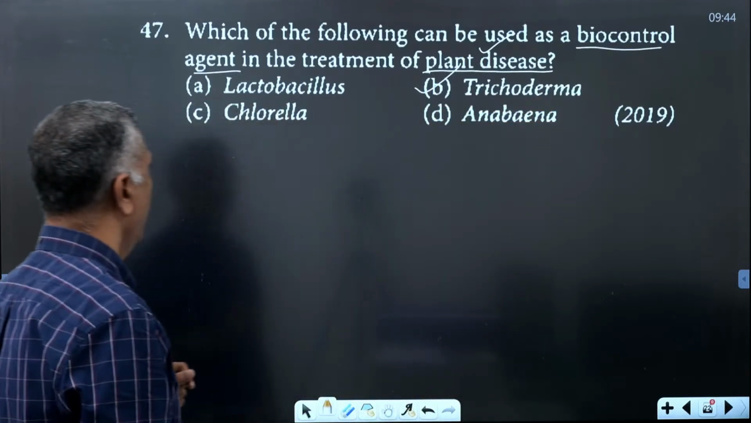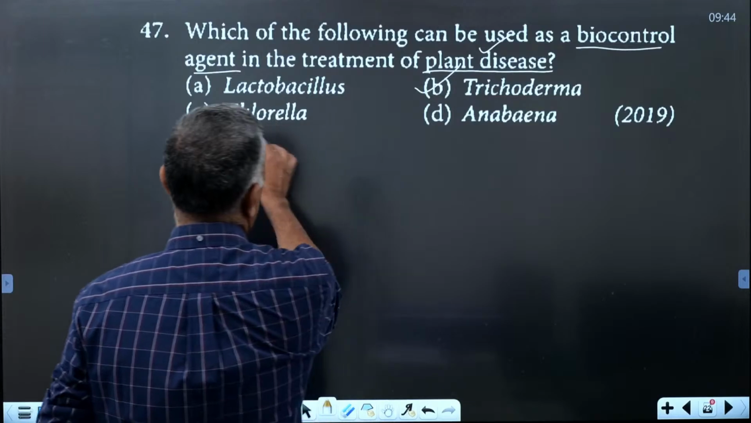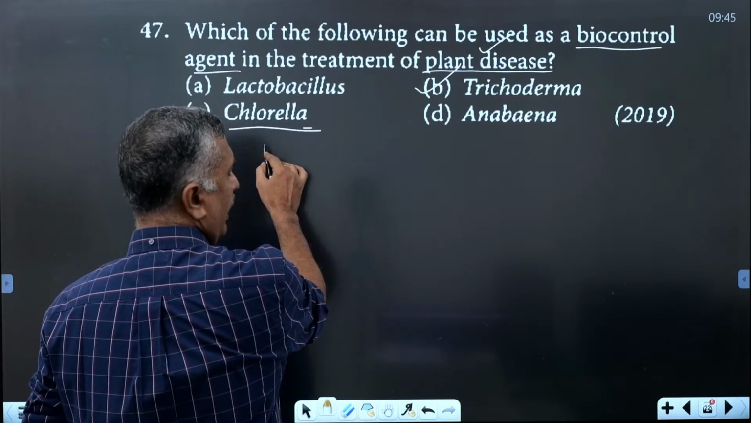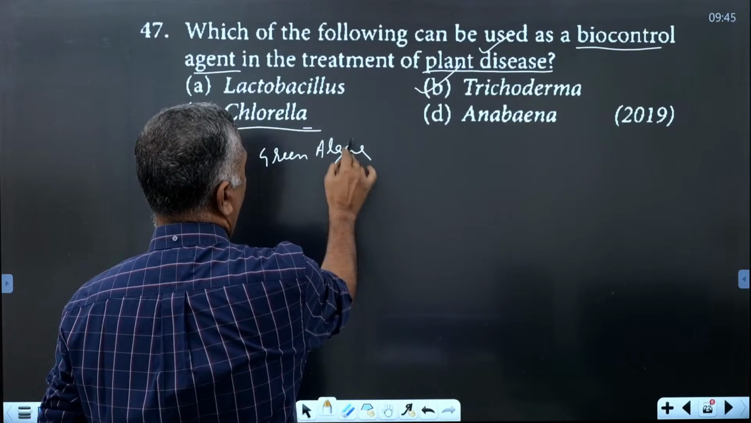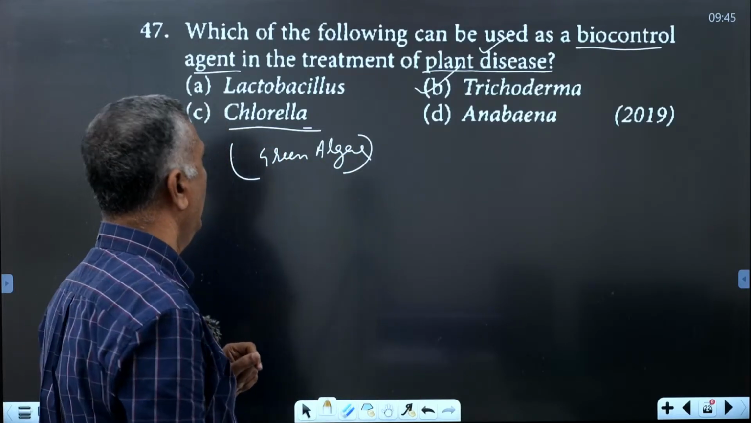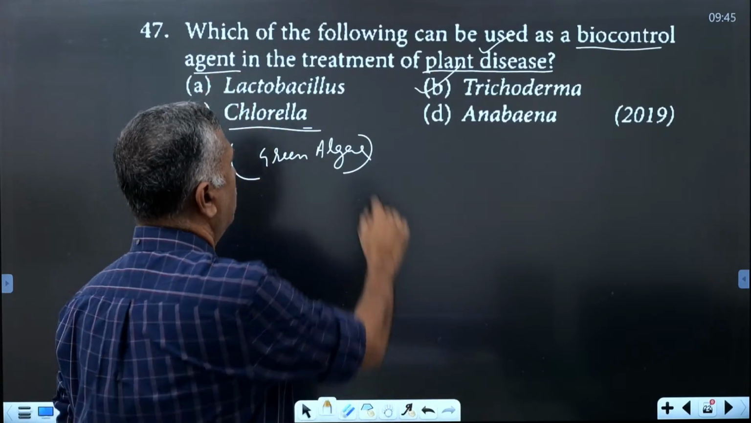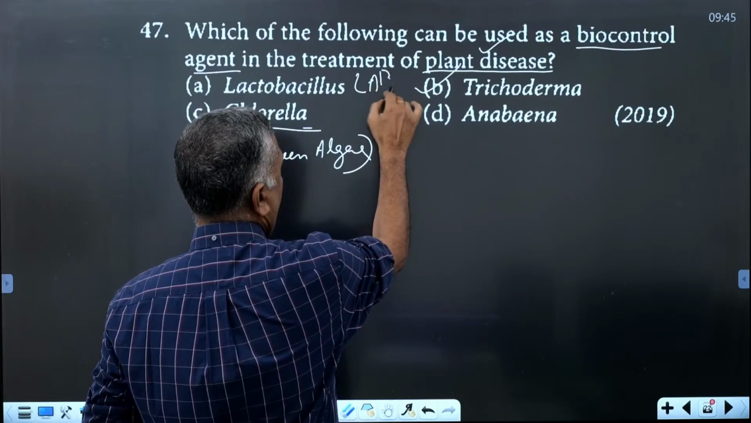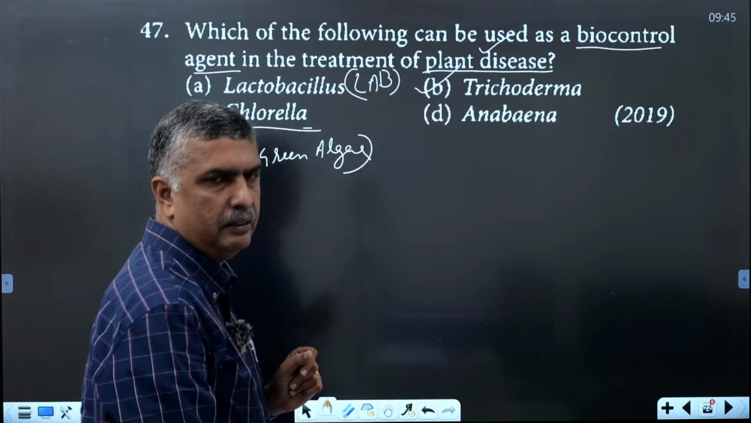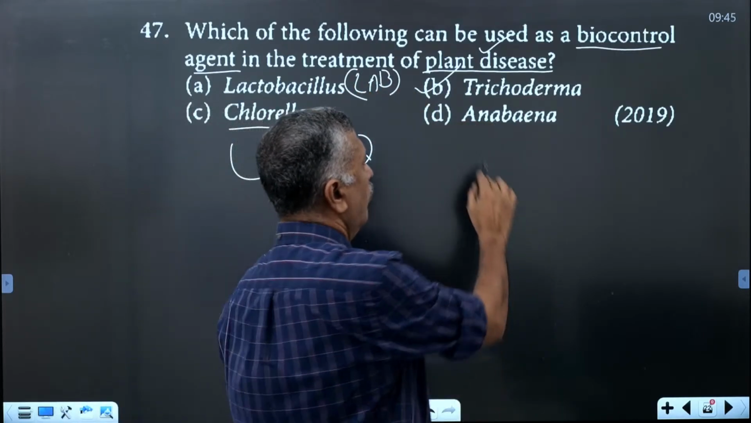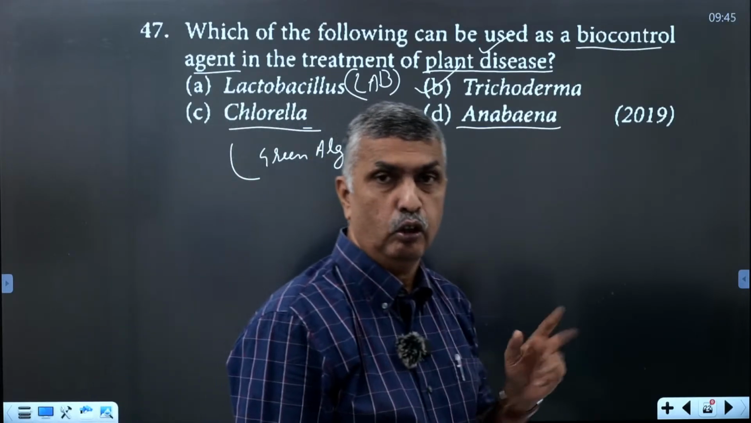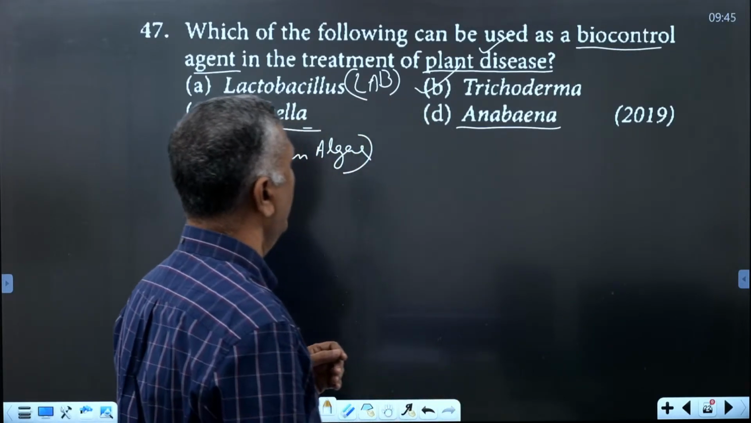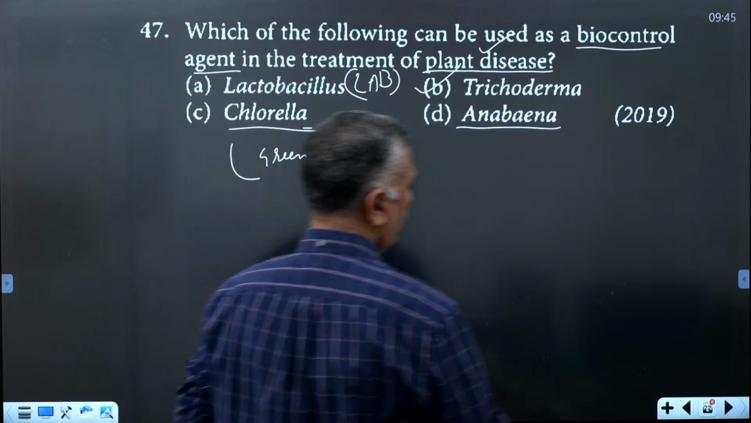Okay. Then next one. Chlorella, you have studied in green algae. Chlorella is a green algae member, unicellular green algae. Lactobacillus you have already known, lactic acid bacteria. Anabaena is a cyanobacterium, free living. Nostoc, Anabaena, etc. are cyanobacteria. Okay. Then next one.